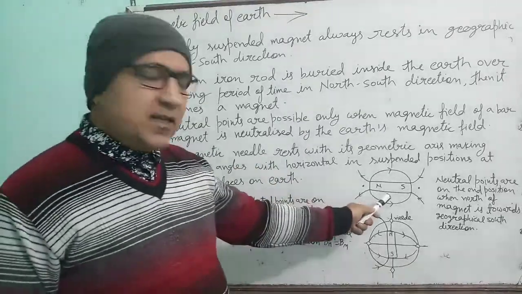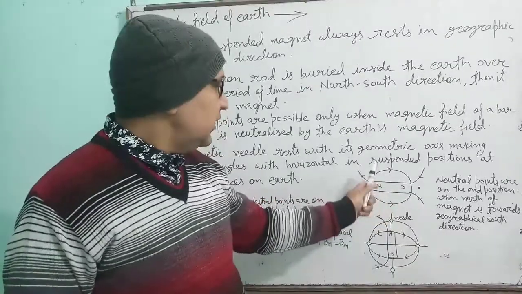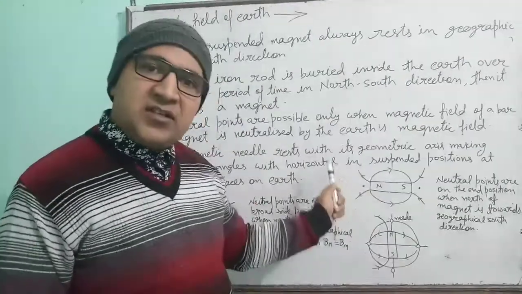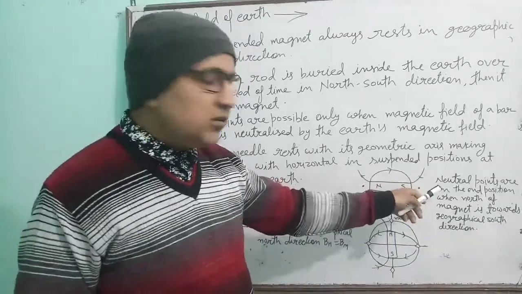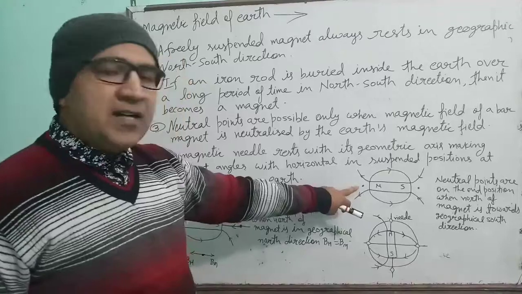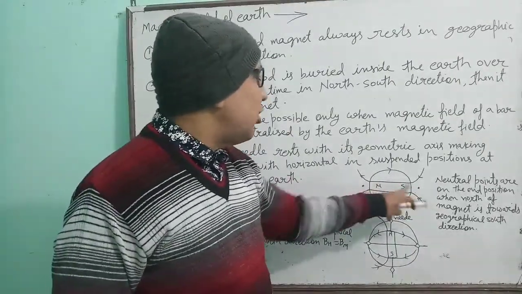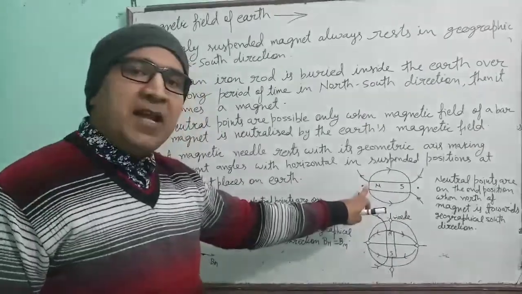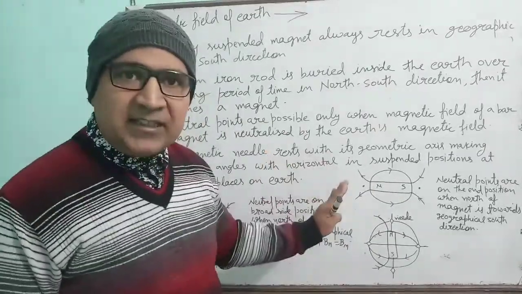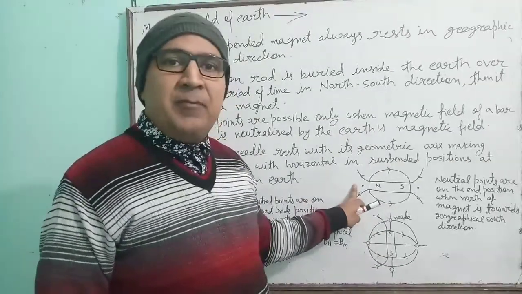In a magnet, see here, when the north of the magnet is towards the geographical south and the south of the magnet is towards the geographical north, then neutral points are found at the end position of the magnet. It means other than the magnet there is one more magnetic field which is neutralizing the magnetic field of the magnet.